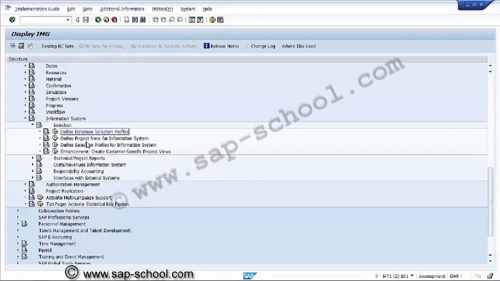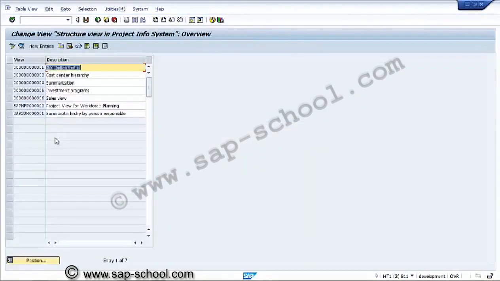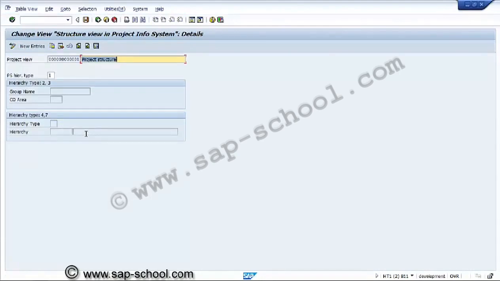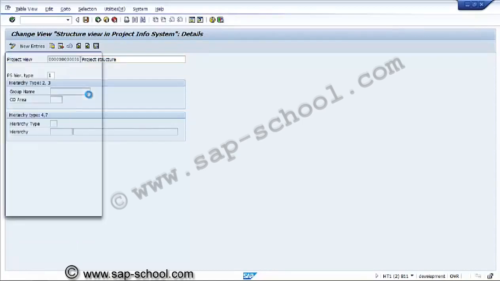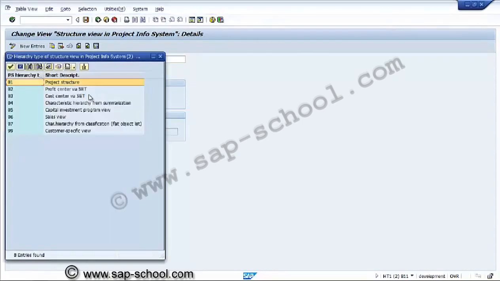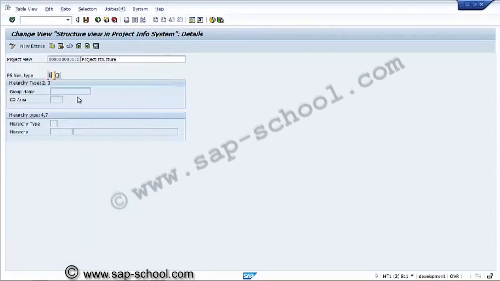So now we'll see the project view for information system. In the project view, again we'll see the project structure. There are some other profiles also that we are not looking at. In the project view, hierarchy type, we are using only project structure, not depending on others. And the hierarchy, if it is 2-3, then here group will come. If it is 4-7, the group will come. So nothing much information is available in this structure.